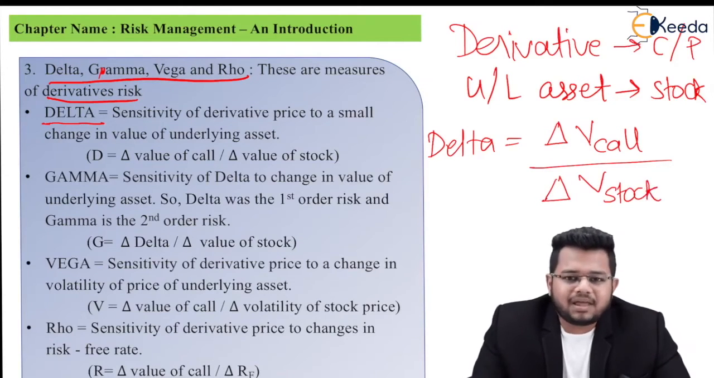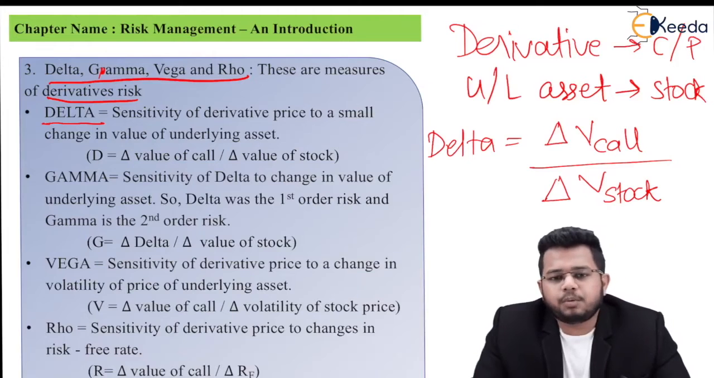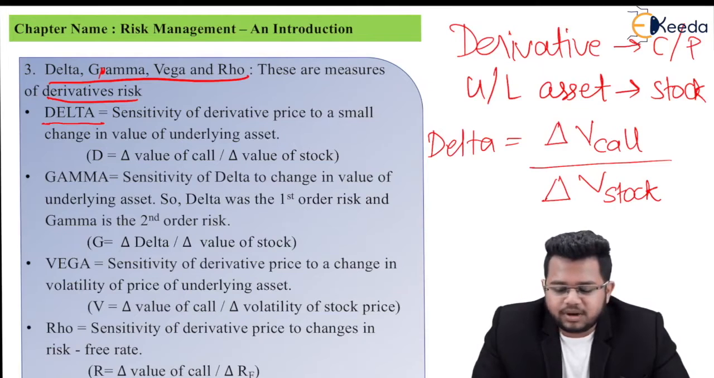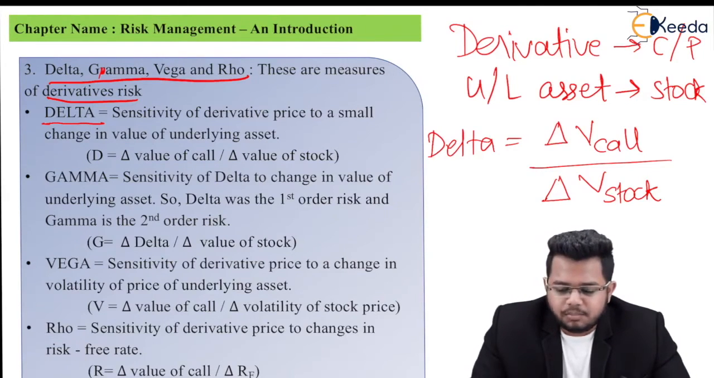So you can compare the value change in stock and comparatively the value change in a call option or a put option, and you will get something known as delta. If the delta is higher, it means the numerator will be higher. So the value of call is fluctuating more than the value of stock. So higher the volatility, higher would be the risk.